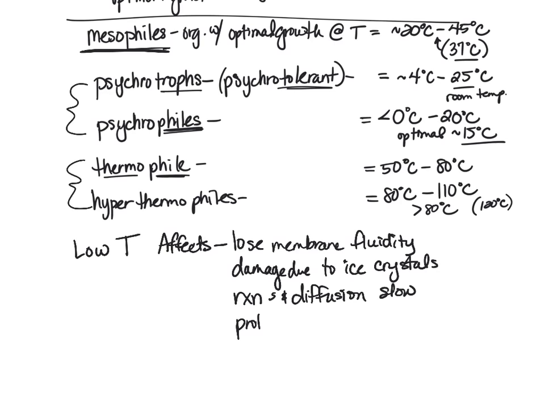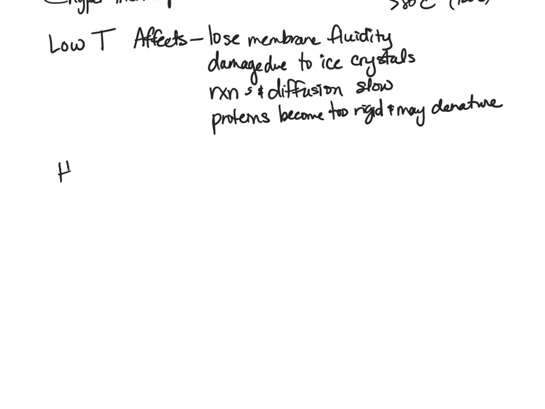Then also our proteins, which remember are very important because the majority are enzymes, will become too rigid. They'll become too rigid to actually do their function. So again, slowing down the enzymes, slowing down the proteins, they become too rigid to even be enzymes anymore, and they can also denature. They may fall apart just because they're not moving, they just slow down and stop working.